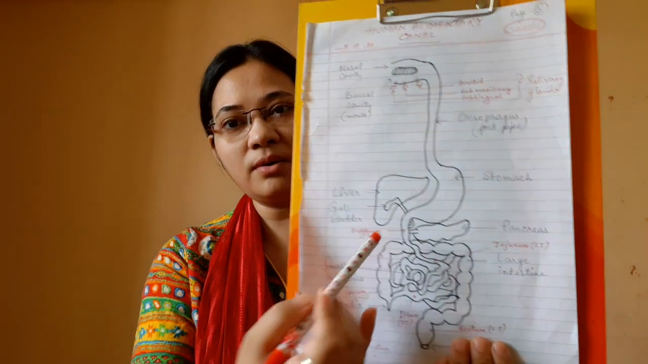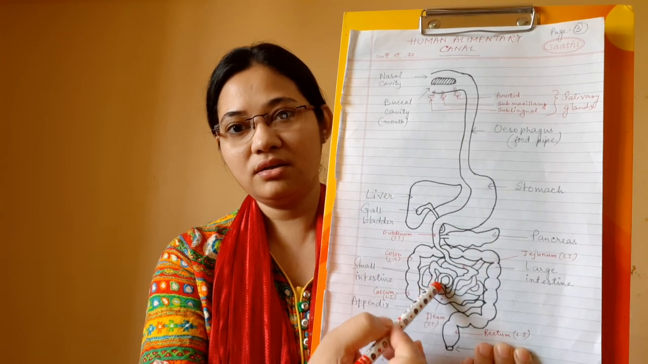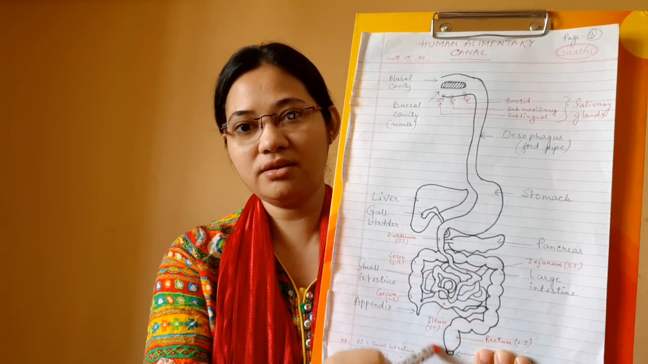Today we are going to discuss the human alimentary canal. We have already discussed the buccal cavity as well as the stomach. Today we will see the functions of the liver, the gallbladder, the pancreas, the small intestine and the large intestine. Okay, so let us start with the liver.